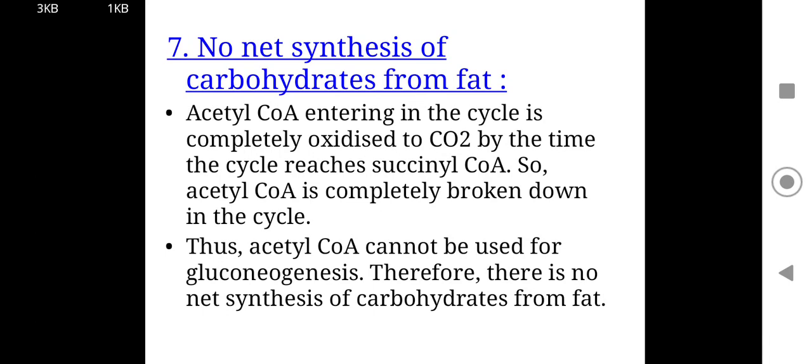No net synthesis of carbohydrate from fat. Acetyl-CoA entering the cycle is completely oxidized to carbon dioxide by the time the cycle reaches succinyl-CoA. In step 2, 3, or 4, decarboxylation occurs, so the acetyl-CoA is completely broken down in the cycle. Thus acetyl-CoA cannot be used for gluconeogenesis. Therefore there is no net synthesis of carbohydrate from fat.